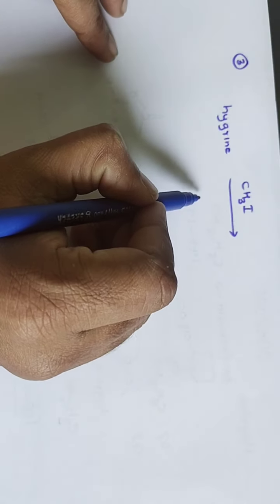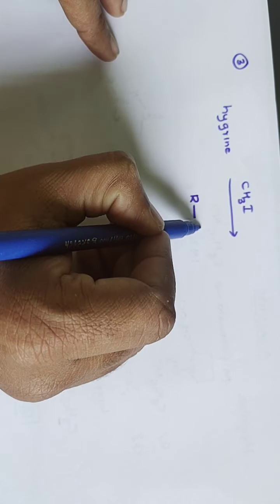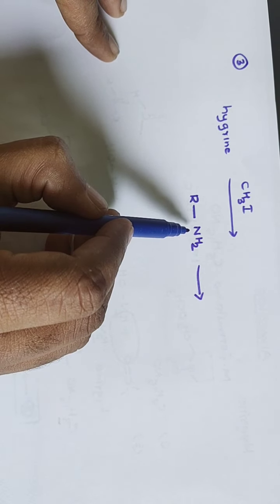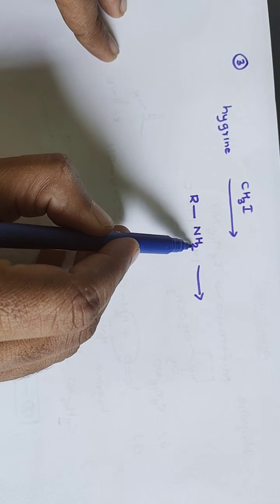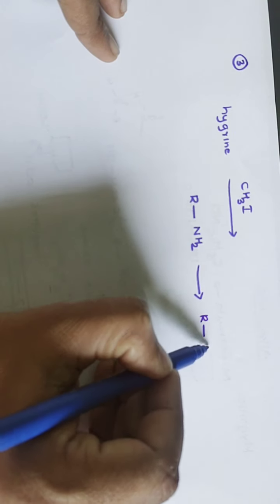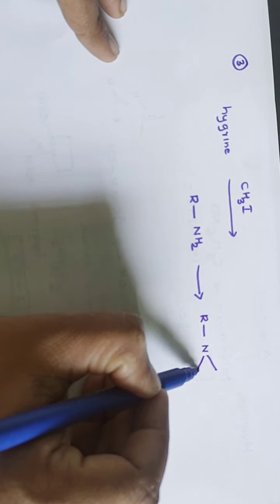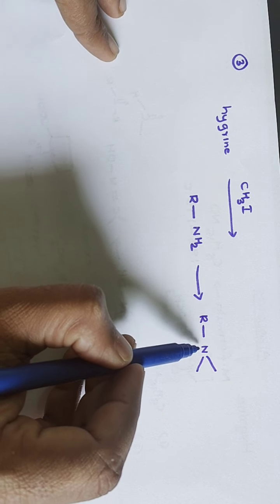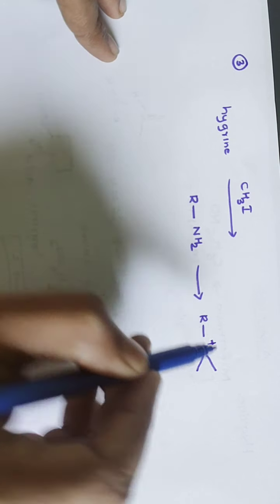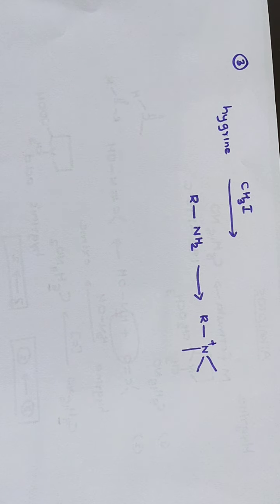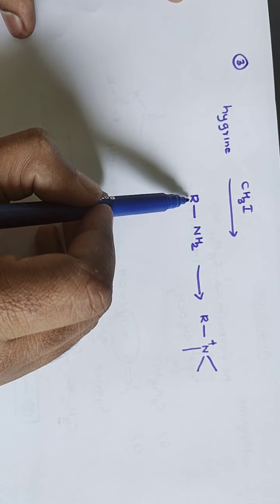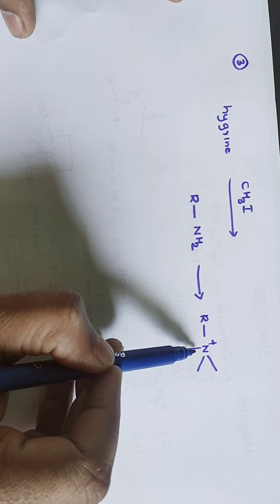For example, if I have RNH2 and I treat this with methyl iodide, what happens is two hydrogens get replaced. So I will get a methyl group here, a methyl group here. Since nitrogen contains a lone pair of electrons, you get another methyl group, and you get a quaternary ammonium salt. Now this is primary in nature, so primary will react with 3.